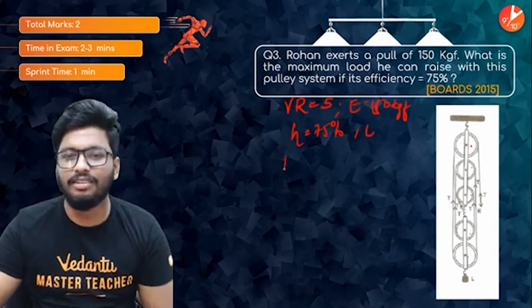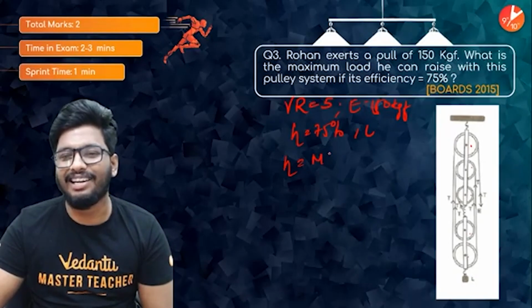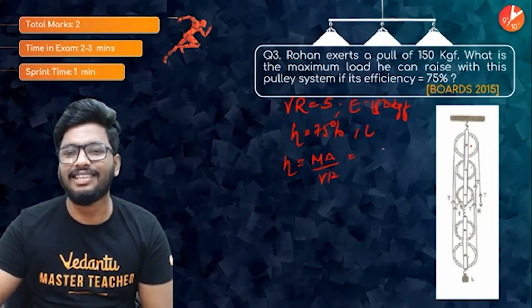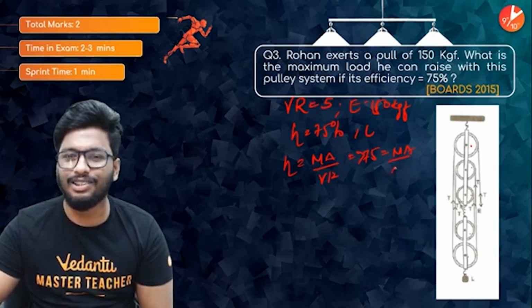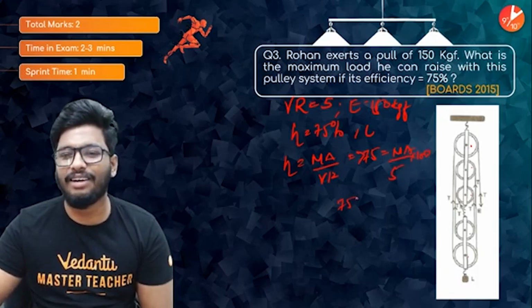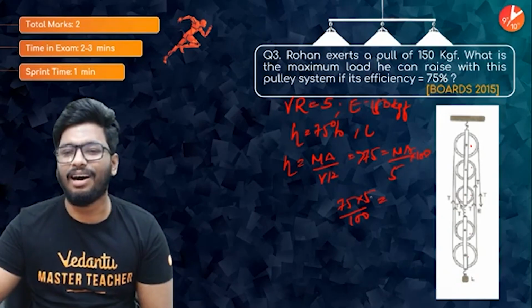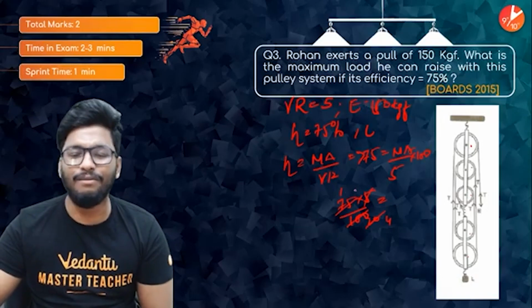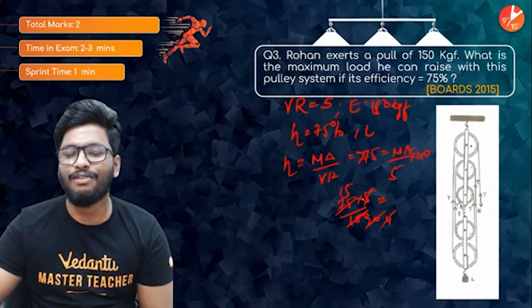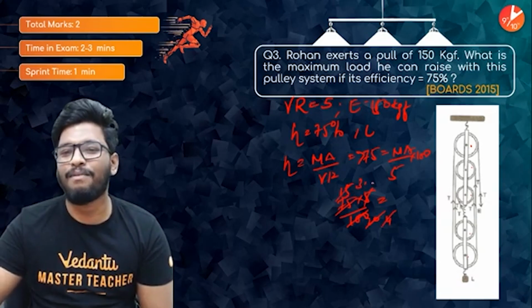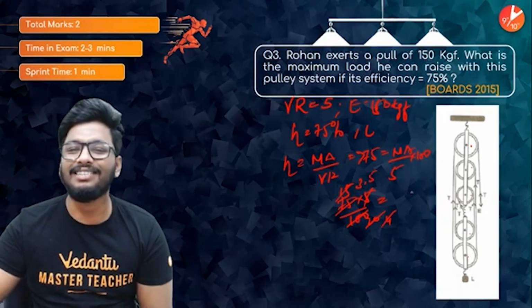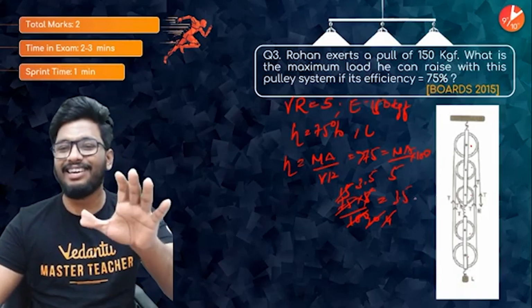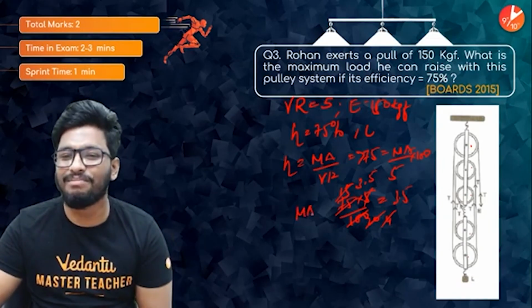So again, how do you solve this? Efficiency is nothing but mechanical advantage divided by velocity ratio. So 75 is equal to mechanical advantage divided by velocity ratio, which is 5, into 100. So that's 75 into 5 divided by 100. So how much is that? I think it's 3.75. So you'll get the mechanical advantage to be 3.75.